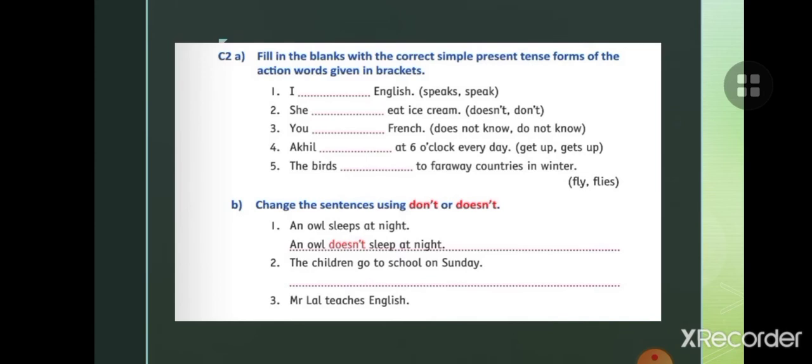Akhil is singular, so we write Akhil gets up. The birds, birds is a plural noun, so we will write fly. The birds fly to faraway countries in winter.